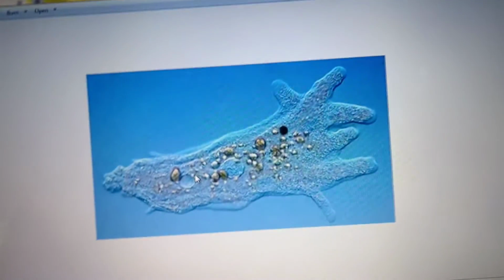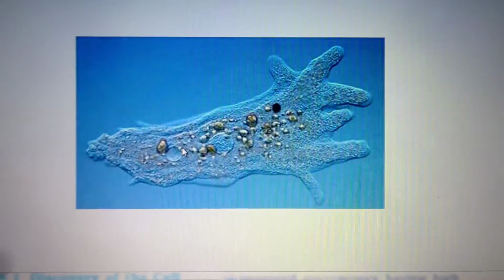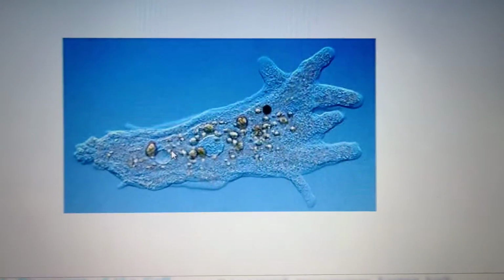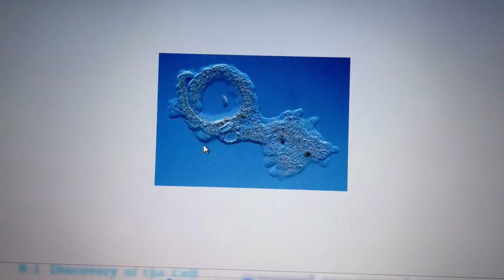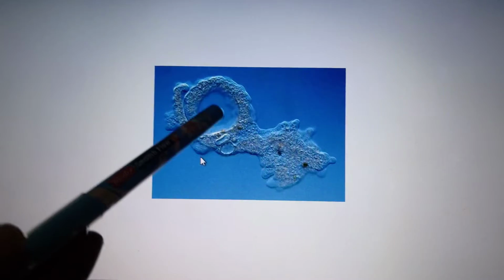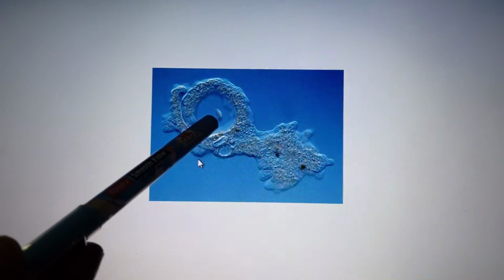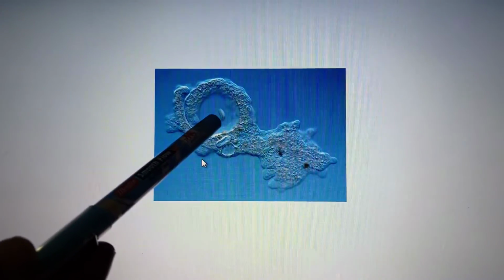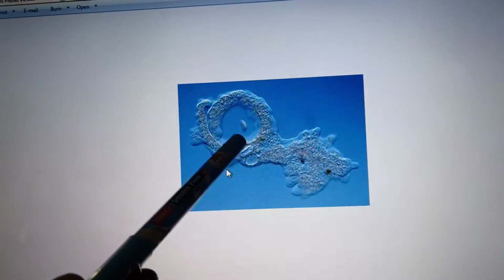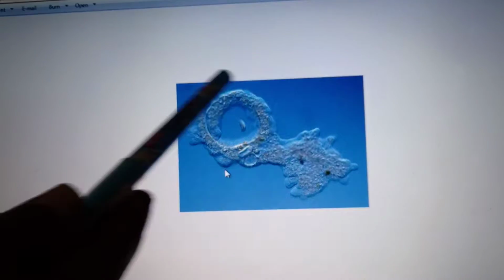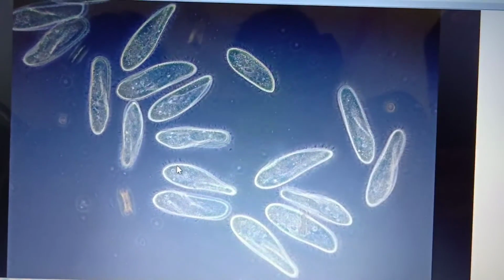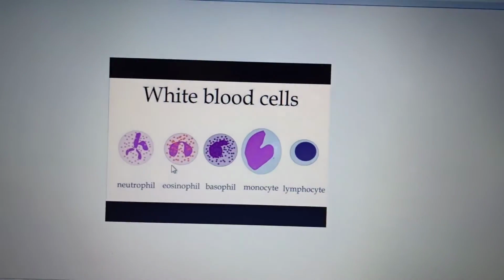This is the diagram of an amoeba, and you can see the finger-like projections here. The finger-like projections are known as pseudopodia. With the help of them it moves. It is engulfing a foreign particle for its food, and digestion takes place. It engulfs, and the particle just goes inside the body like that. This is a paramecium. It is also an example of a unicellular organism.